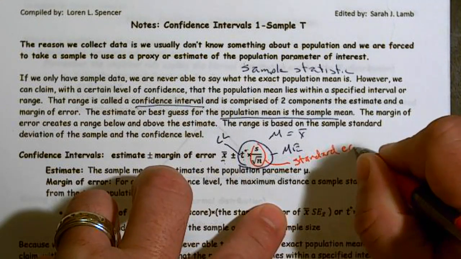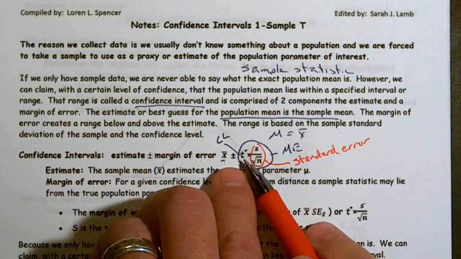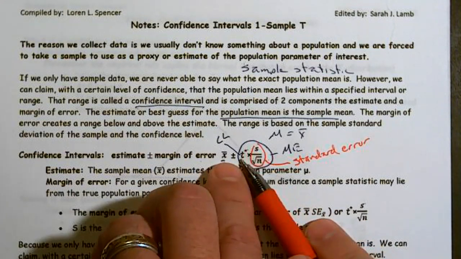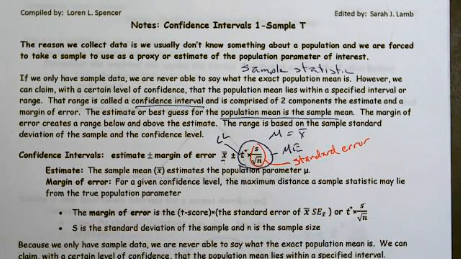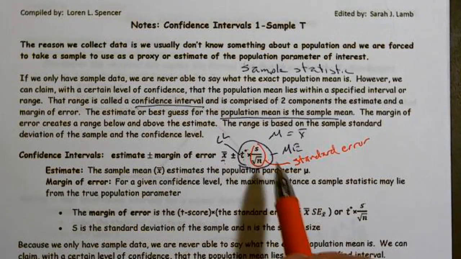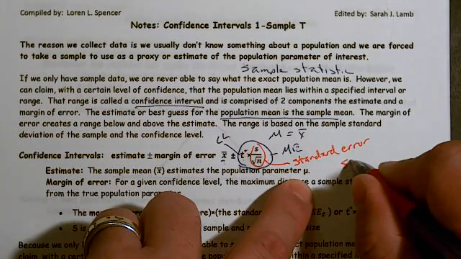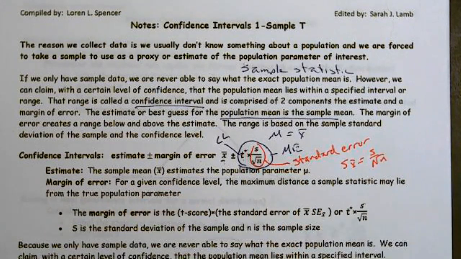Right? So we have the margin of error and the standard error. The standard error does not include how many standard deviations, T, whereas the margin of error does. So the margin of error tells us the confidence level. This is really just the standard deviation of X bar, which is S divided by the square root of N. That's what the standard error is.